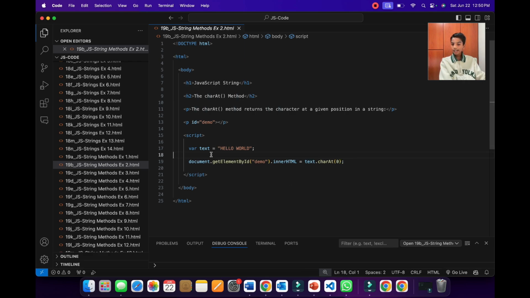And then over here we are finding out where in this text what has the position of 0. So h has the position of 0, right? So then JavaScript will update it accordingly. So now let's go back to the PPT.